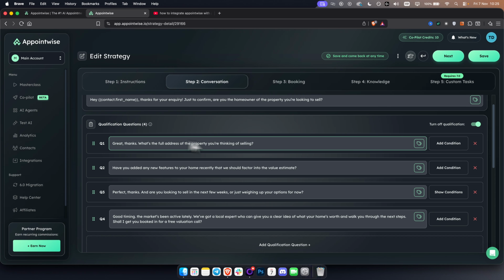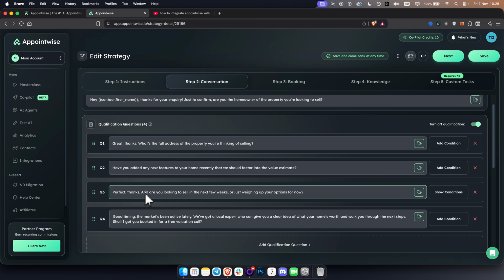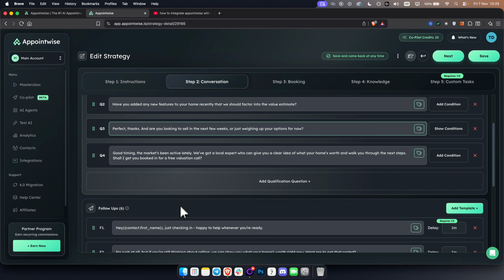Then here you have qualification questions. You can adjust those as you go here. It can be, great, thanks. What's the full address of the property? Have you added any features? Okay, so these are some of the qualification questions.